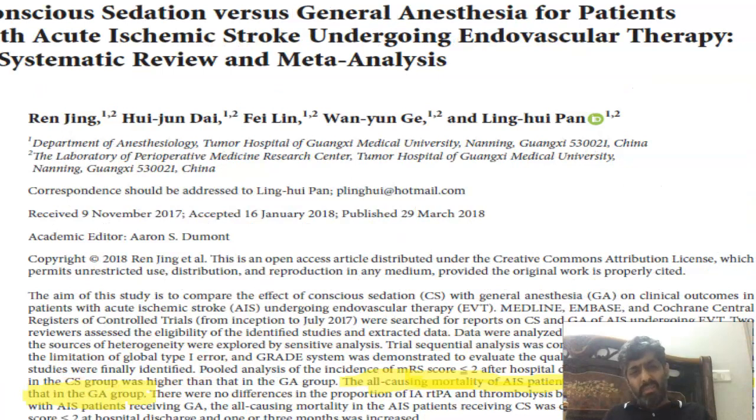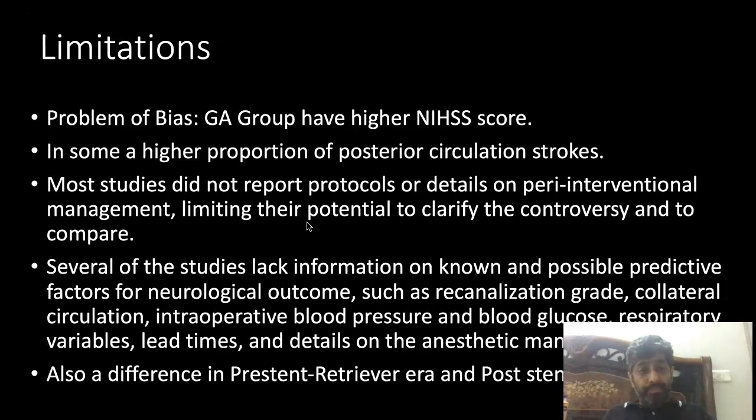This is also a Chinese meta-analysis, published recently in 2018. It is also saying that acute ischemic stroke with GA is bad. But the problem with all these studies is that there was a bias involved. The GA group had a higher NIHSS score. The GA group had more patients with posterior circulation strokes.